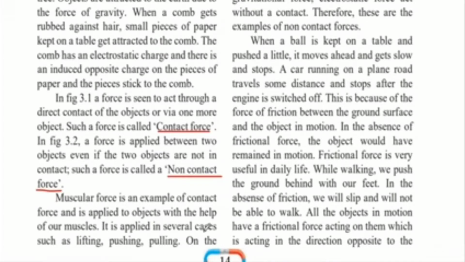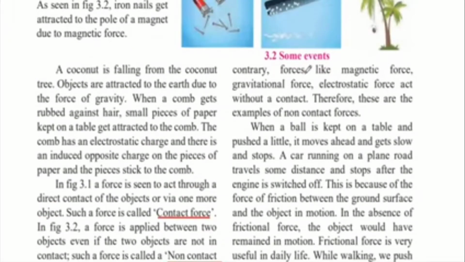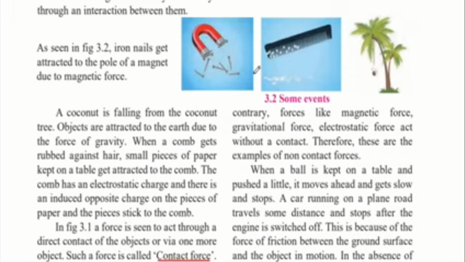It is applied in several cases such as lifting, pushing, pulling. All these are forces that can be applied on another object by one person using muscular force. On the contrary, forces like magnetic force, gravitational force, electrostatic force act without contact.